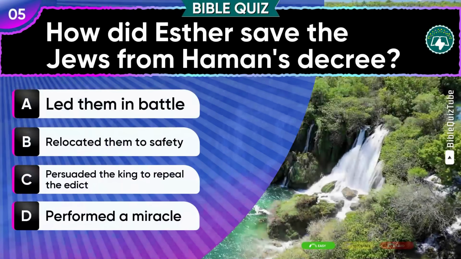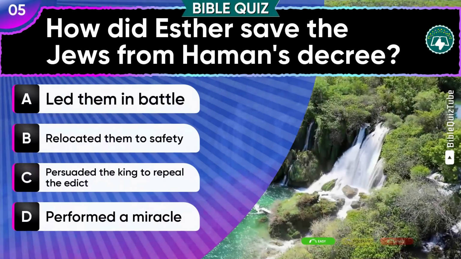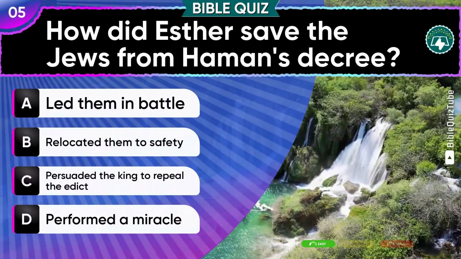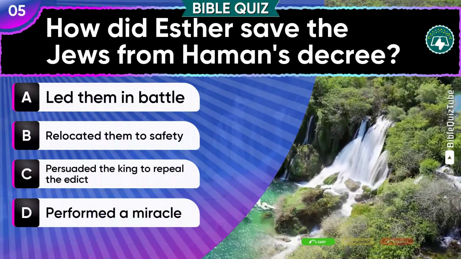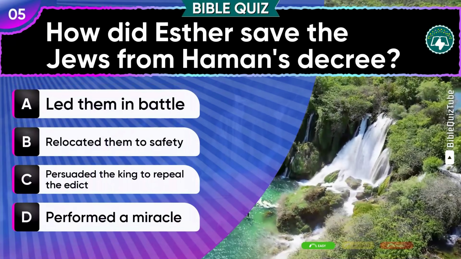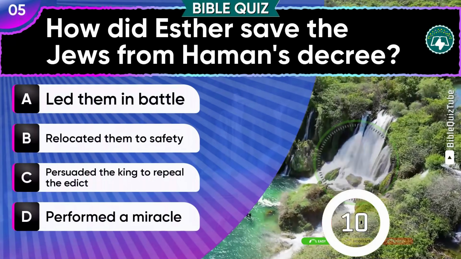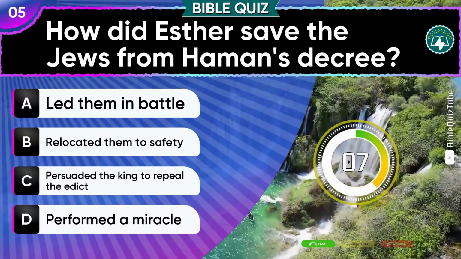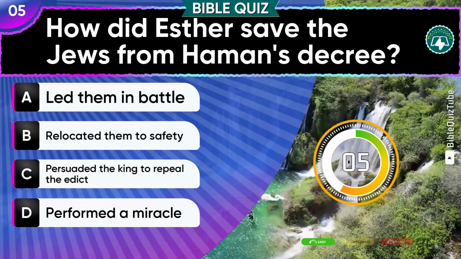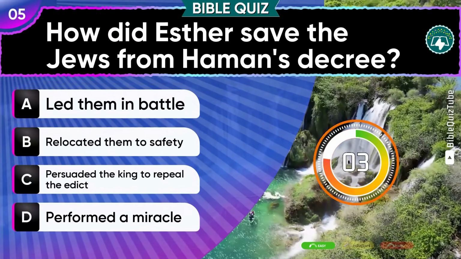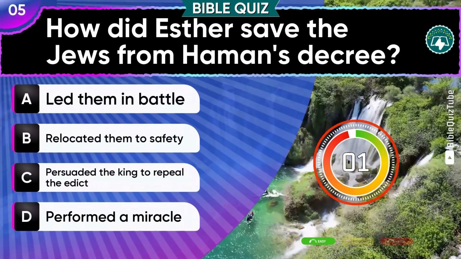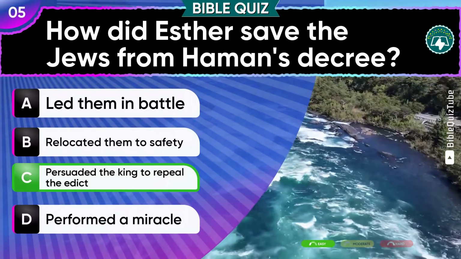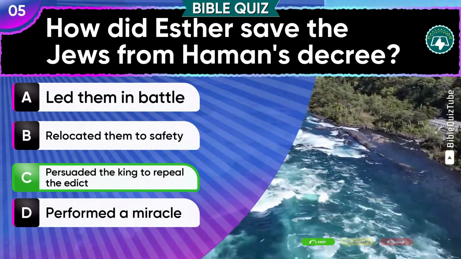Question 5. How did Esther save the Jews from Haman's decree? A. Led them in battle. B. Relocated them to safety. C. Persuaded the king to repeal the edict. D. Performed a miracle. Excellent. The answer is C. Persuaded the king to repeal the edict.